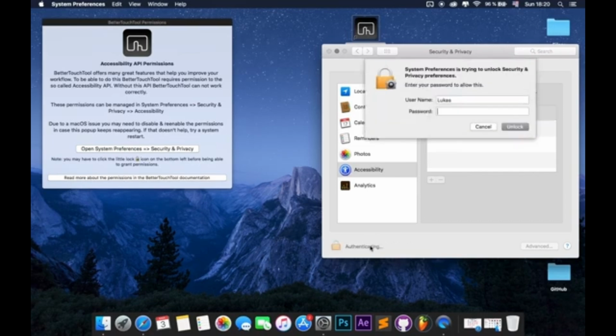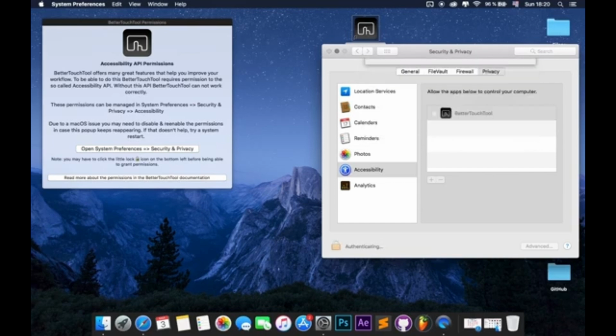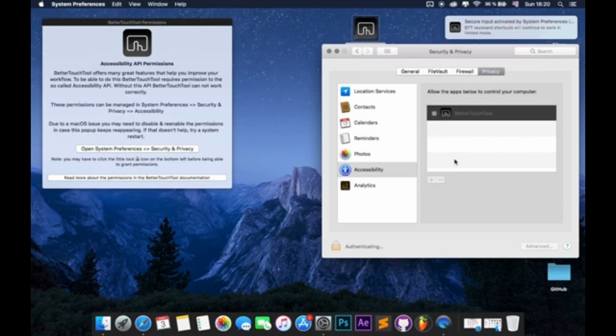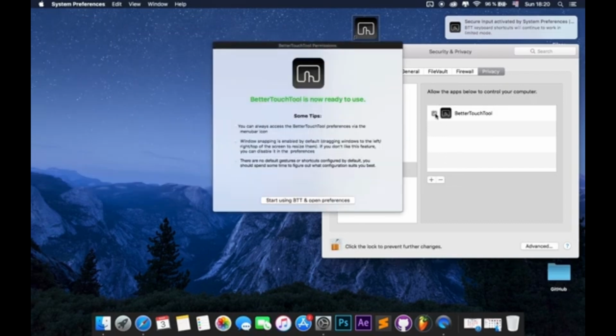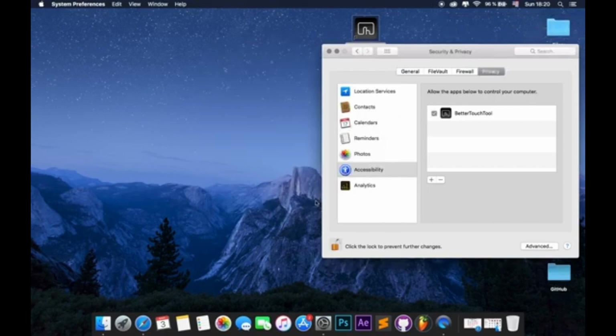We'll also show you how to fix common issues such as gestures not working, accessibility permission errors, shortcuts failing, mouse or trackpad actions not triggering, automation problems, window snapping issues, and application-specific settings not applying in BetterTouchTool.